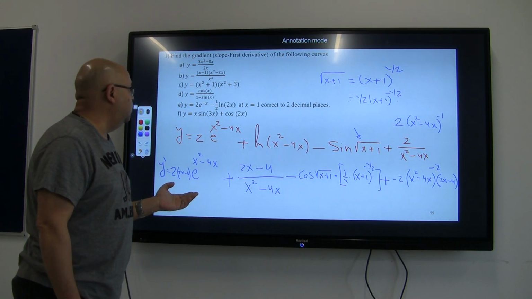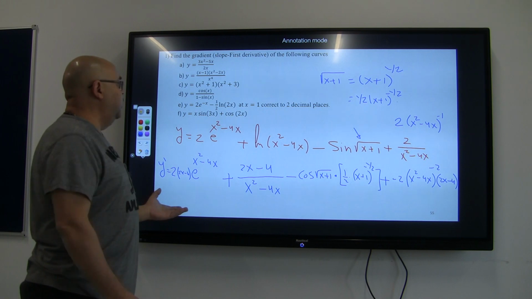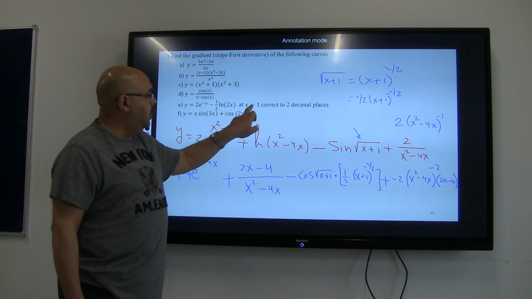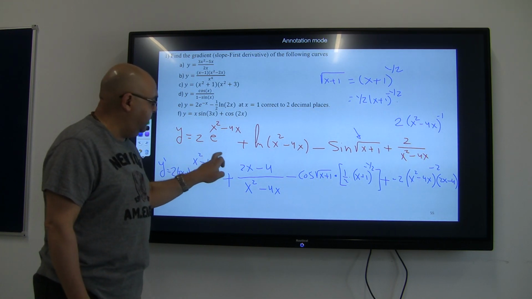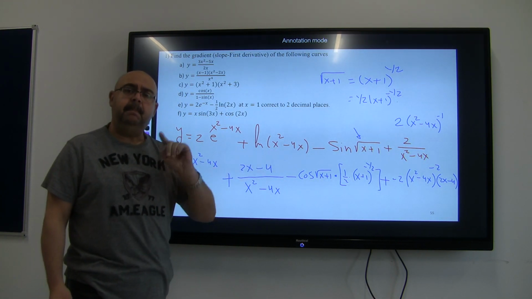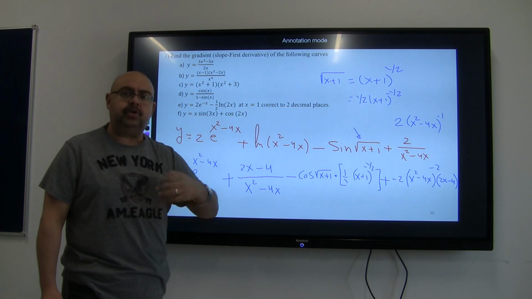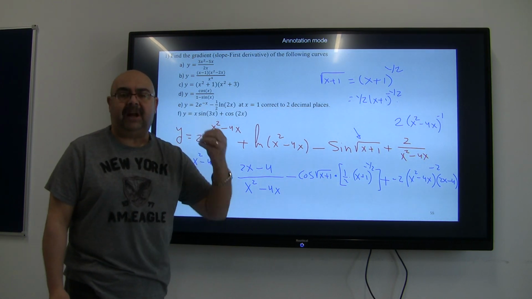If you are asked to get a value of the function like this one at x equal to 1, correct to 2 decimal places, it's really simple. Start substituting, replacing every x here by 1 first, then try to evaluate it using your calculator.